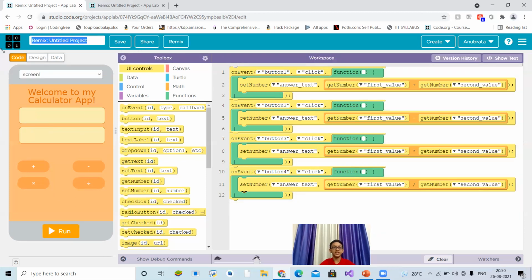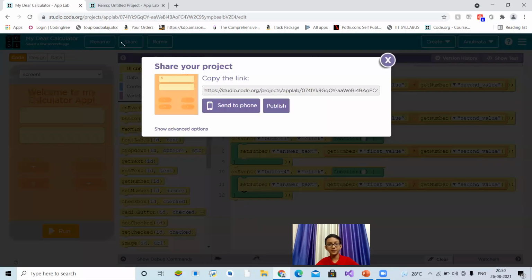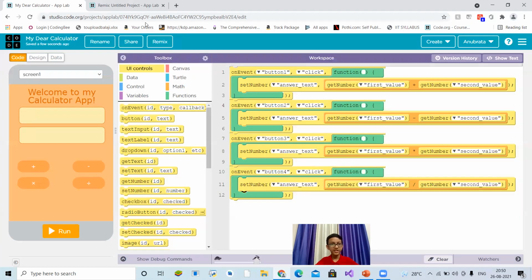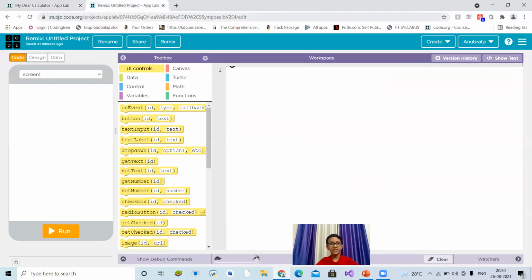You can rename the project as My Dear Calculator. Oh, it's my choice. You can. I'm too happy today. That's why I'm naming it My Dear Calculator. Okay, you can share it with your friends and family with this link, and you can publish it to the public gallery.